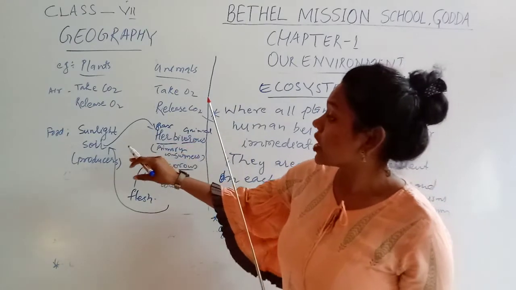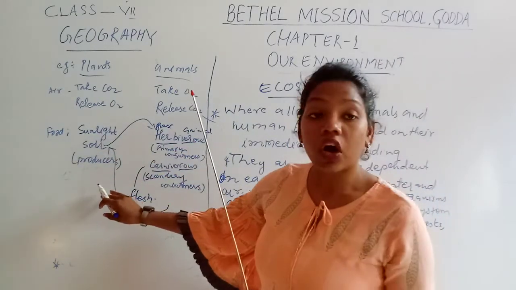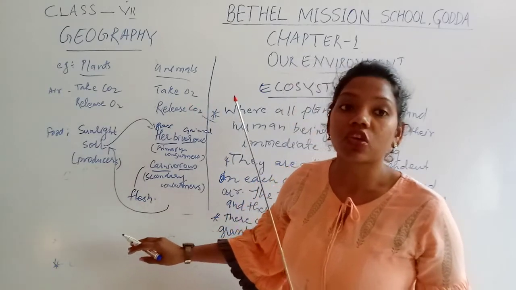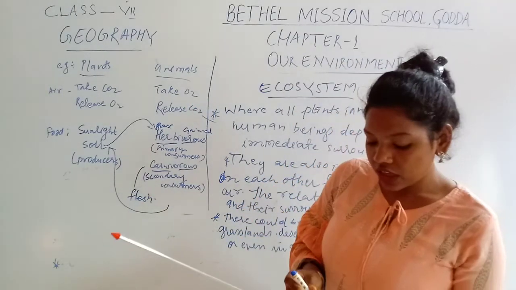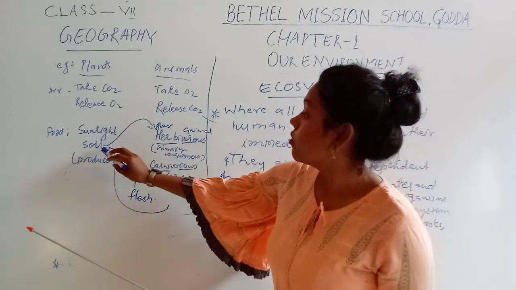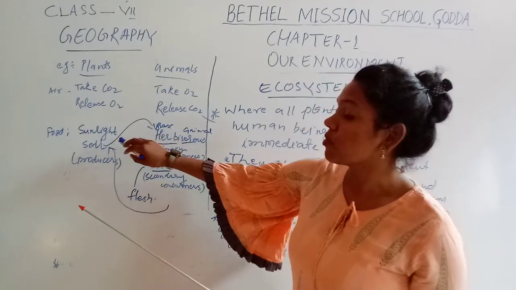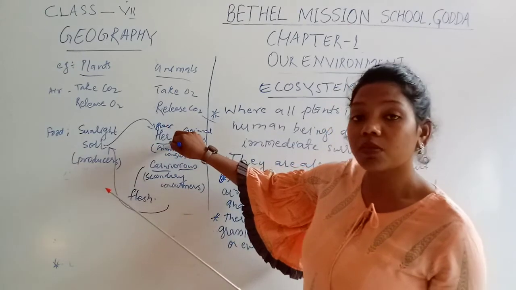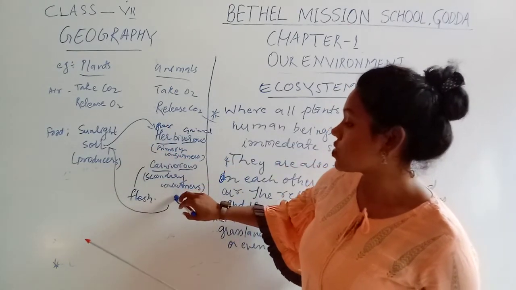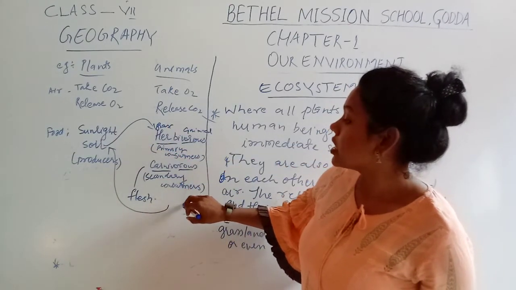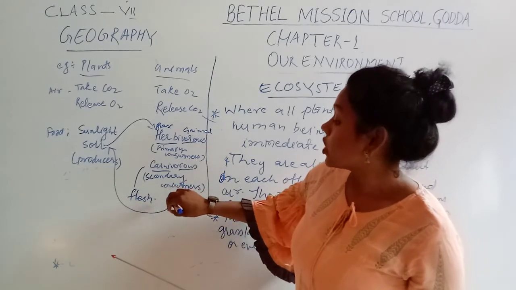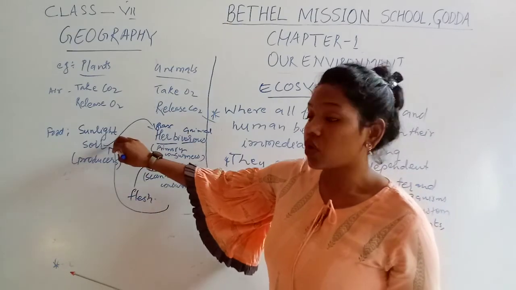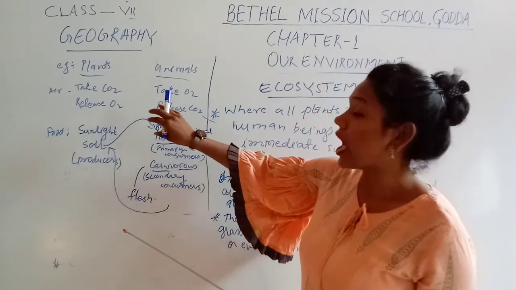In other words, this cycle is also called the food chain. This is how the energy is transferred from one organism to another. That means from producers to primary consumers, and from primary consumers to secondary consumers. And then when they die, they are decomposed and make the soil fertile. This is how the plants and animals are